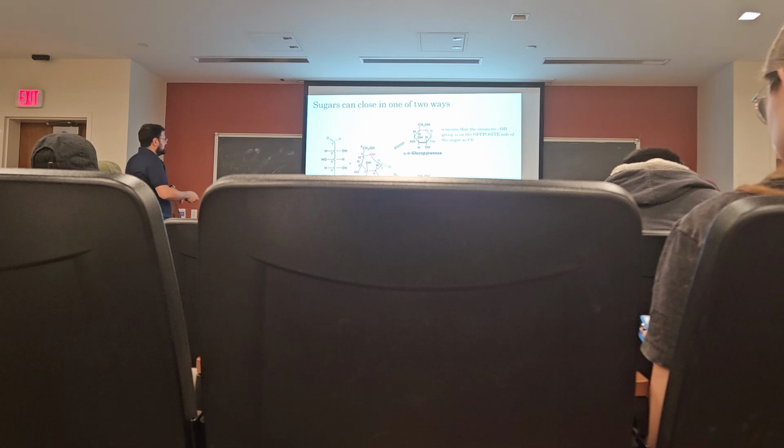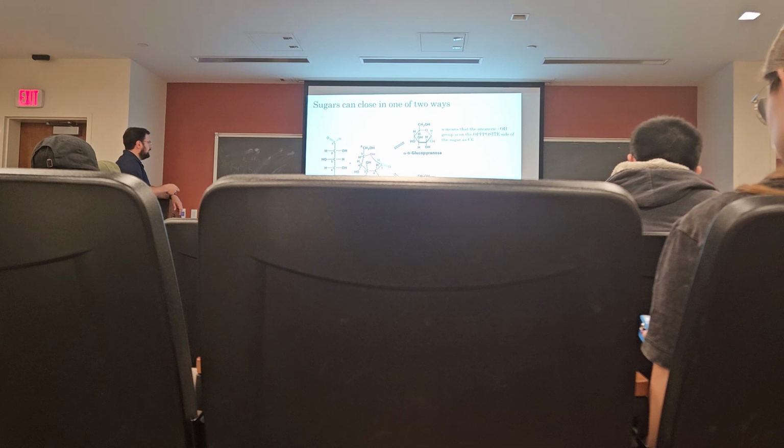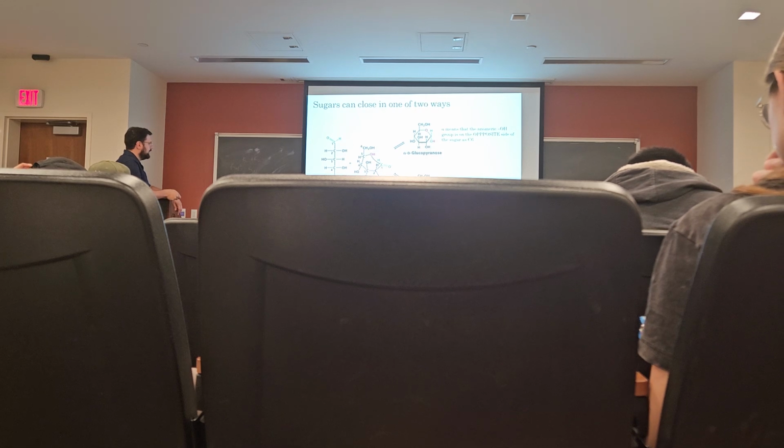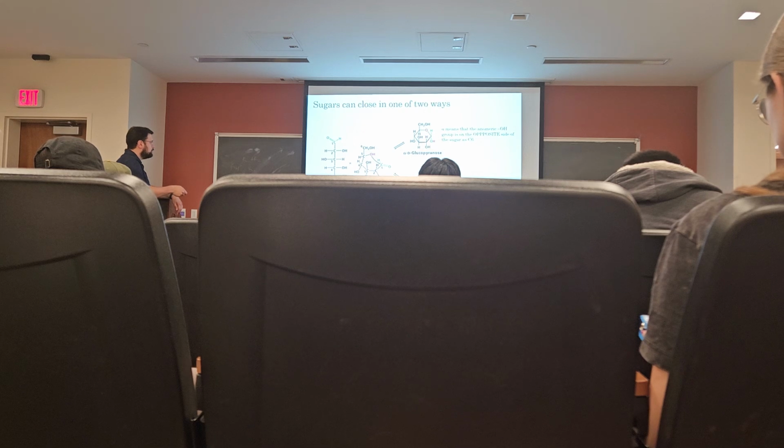And when it does this, the electrons from the double bond are pushed onto the oxygen, because the alcohol and now this negatively charged oxygen are in close proximity. This oxygen attracts this hydrogen from the alcohol and becomes a hydroxyl. So we see that here. This H ends up on the hydroxyl on this oxygen, which was bound to carbon number 1, which is now here. So we've closed the ring.